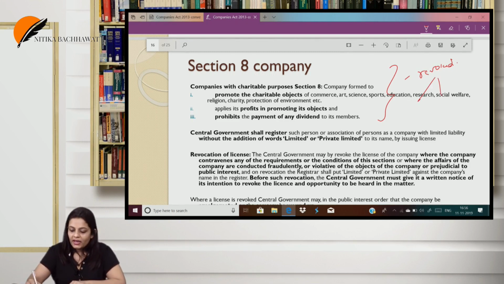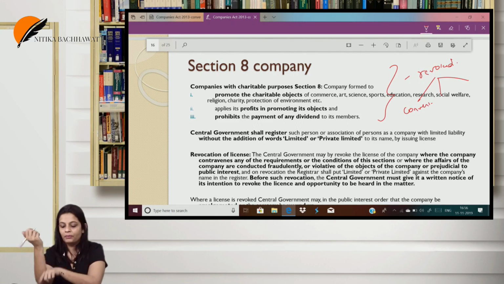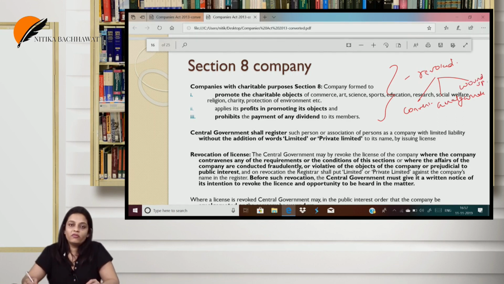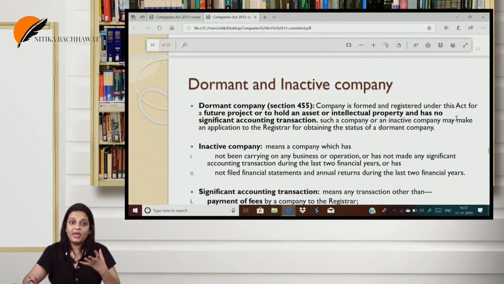If the license is revoked, the company may either convert into a private or a public company. If you convert, you have to add the word limited or private limited after your name, and you have to inform the registrar. Second, the company may be ordered to amalgamate with another Section 8 company, or third, the company may be simply wound up. But before anything is done, an opportunity of being heard should be given, that is, the company should have the right to speak before any order is passed.